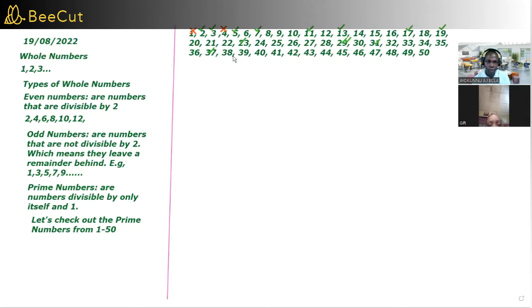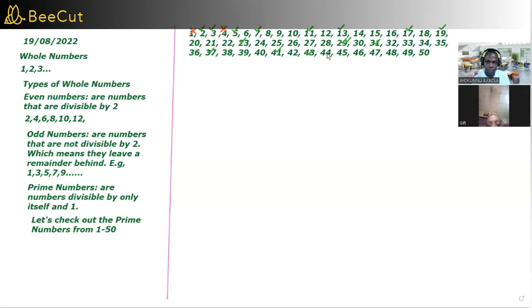Then 38 is not. 39 is not. Why is 39 not a prime number? Yeah, because 3 and 13 can divide 39. 3 times 13 is 39, okay? So 40 is not. 41 is a prime. 42 is not. 43 is a prime.